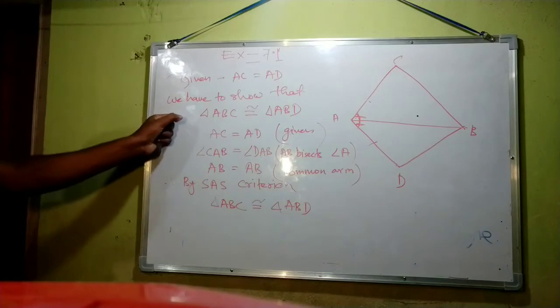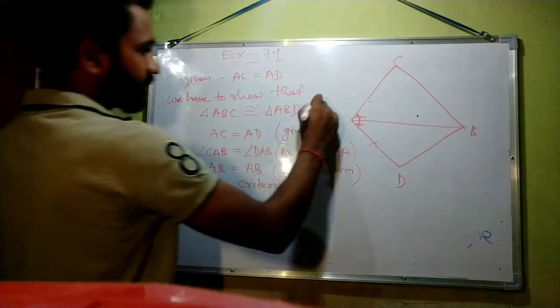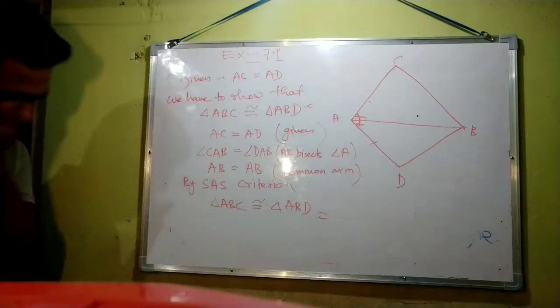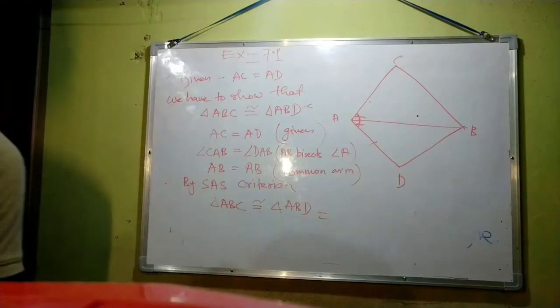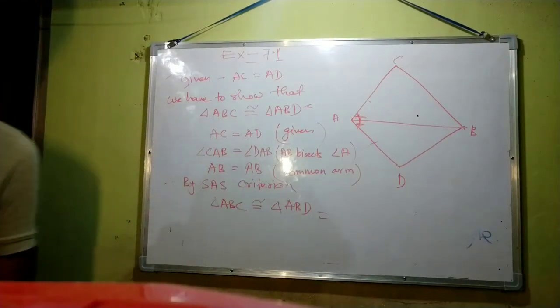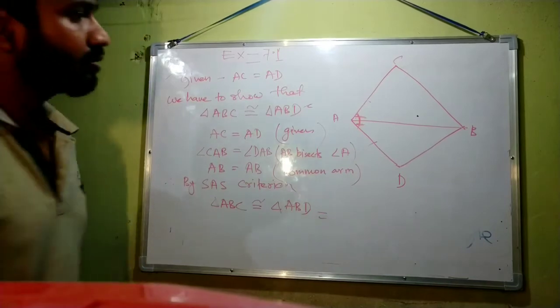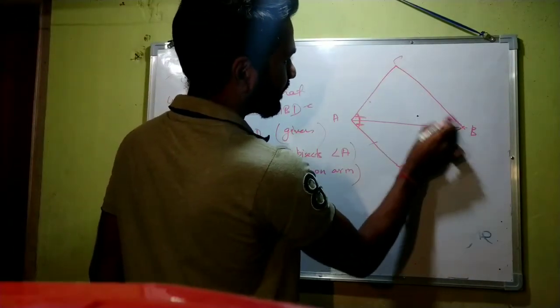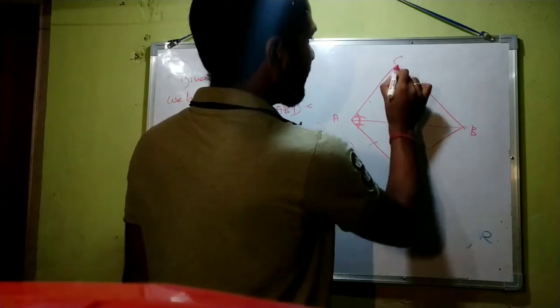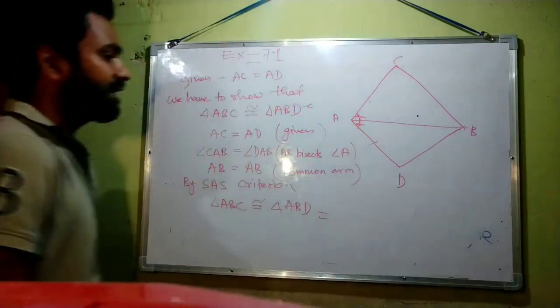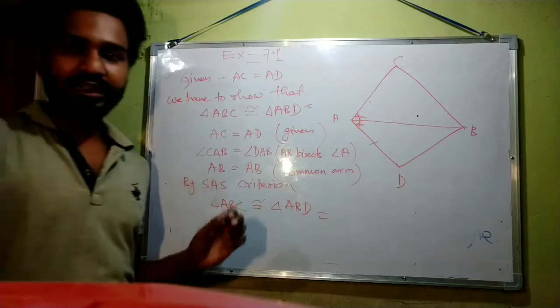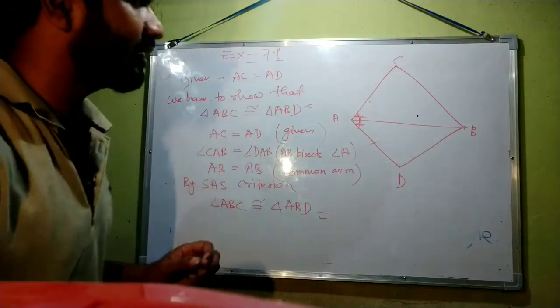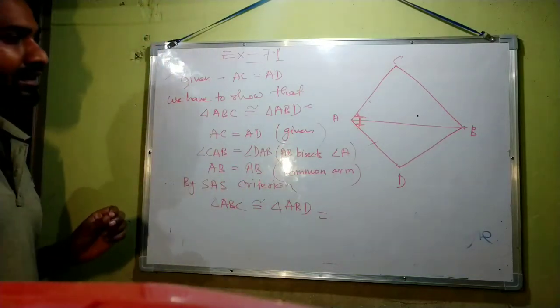So this is proved. After that, the question is asking, what can you say about BC and BD? What can you say about this side BC and BD? BC and BD are the corresponding parts of congruent triangles that we have discussed earlier.